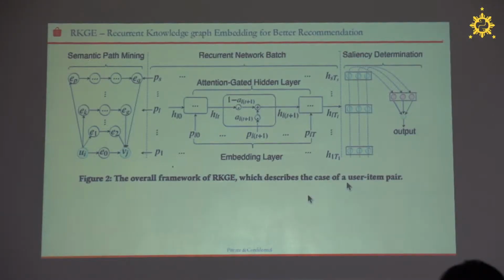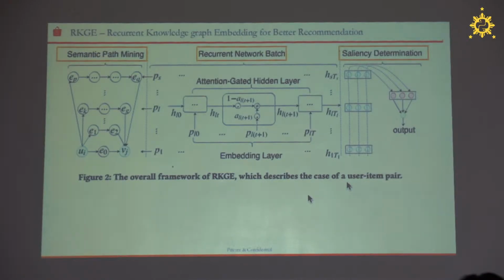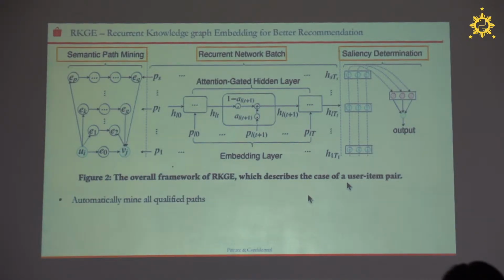Therefore, we propose a model. Here is the framework of the model. It seems a little bit complicated, but the model is composed of 3 modules: semantic path mining, recurrent network batch, and salience determination. The first part, semantic path mining, is used to automatically discover all the quality paths that connect the user and item pairs. And the second part is to encode the paths with a batch of recurrent networks. And the third part is a pooling layer to discriminate the importance of paths.